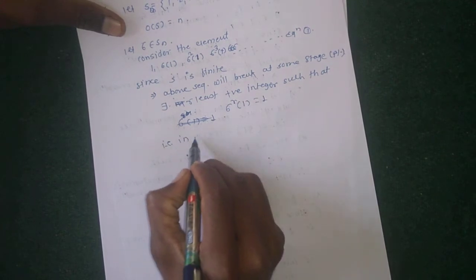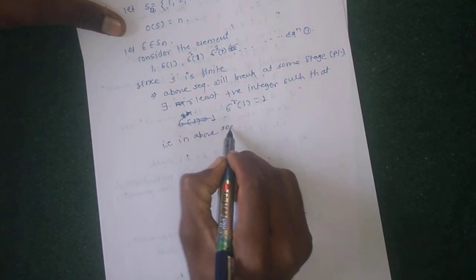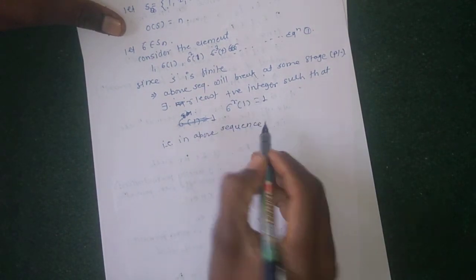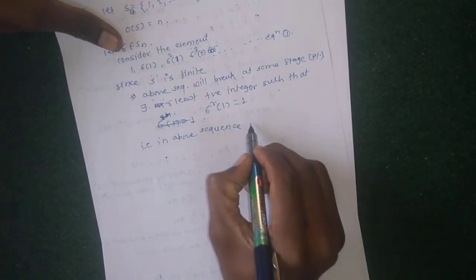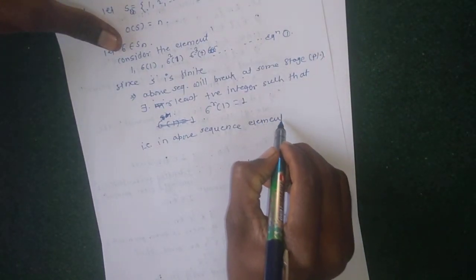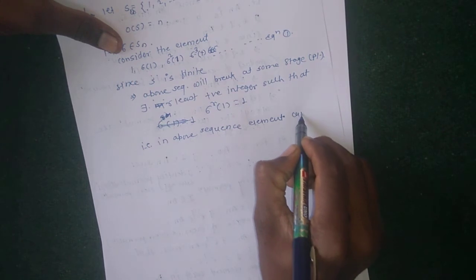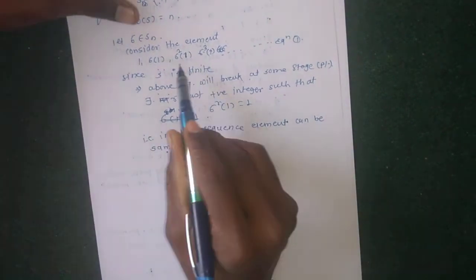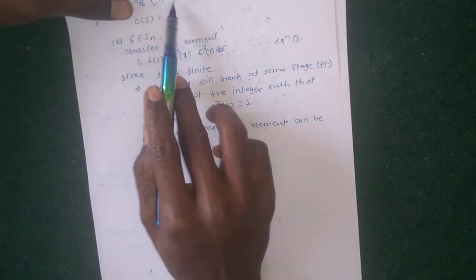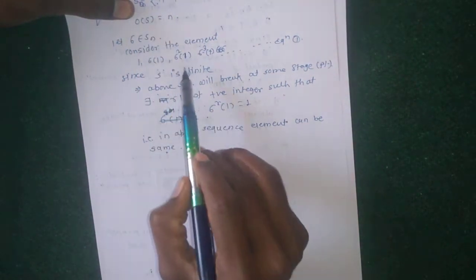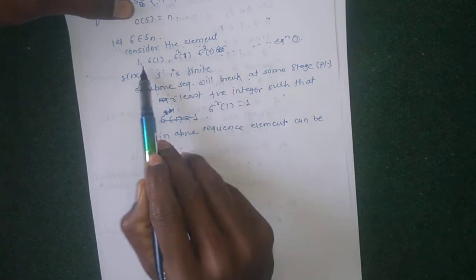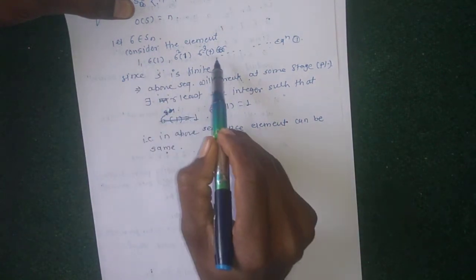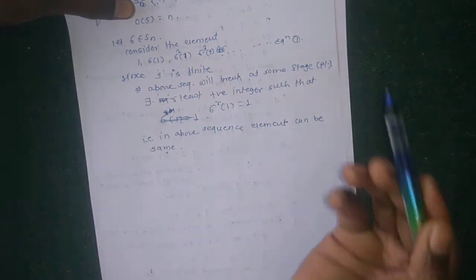In the above sequence, elements can be the same. Okay, so S is a finite set, which implies that this chain must break at some point.